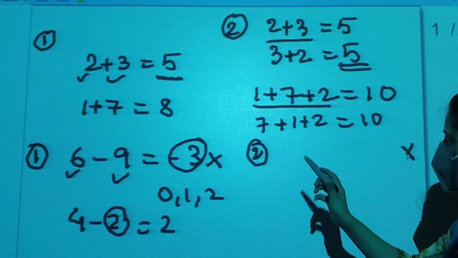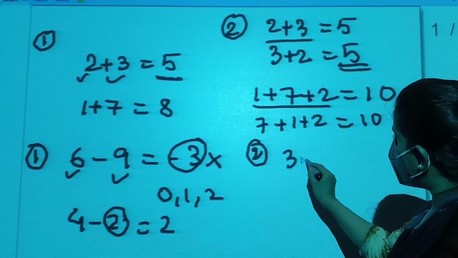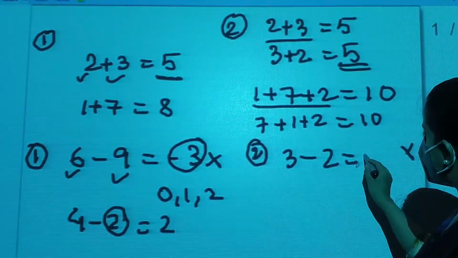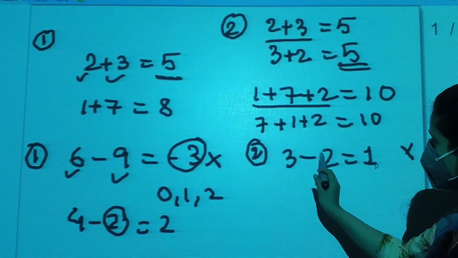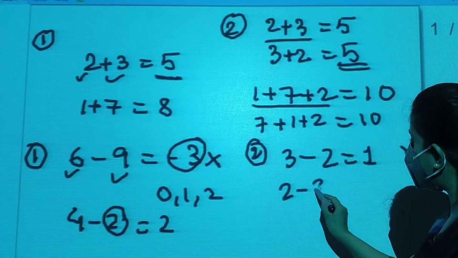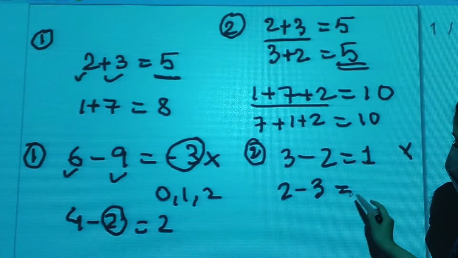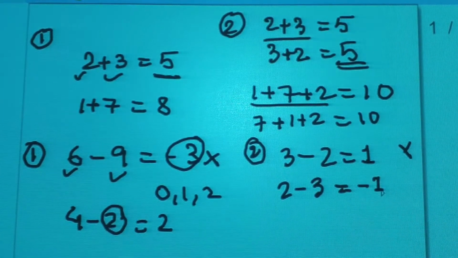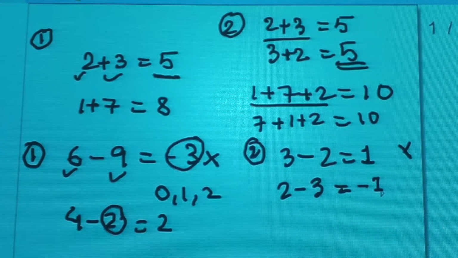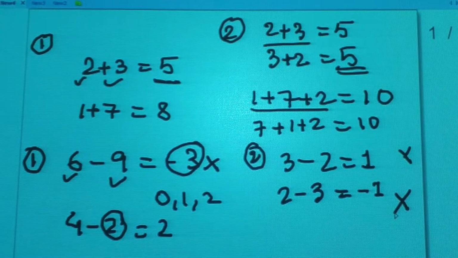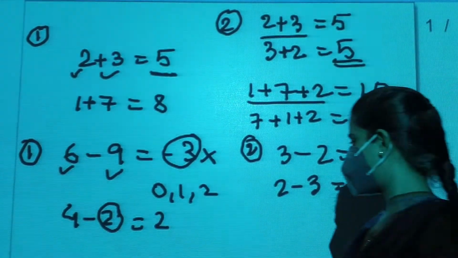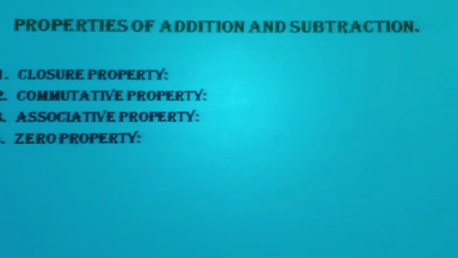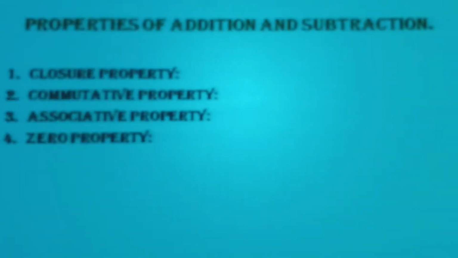You will see how. 3 minus 2 is equal to 1. But again if we change the places, 2 minus 3, will we get 1? No, we will get minus 1. That will not be a whole number again. So this property is also not followed by subtraction. Next property is associative property.